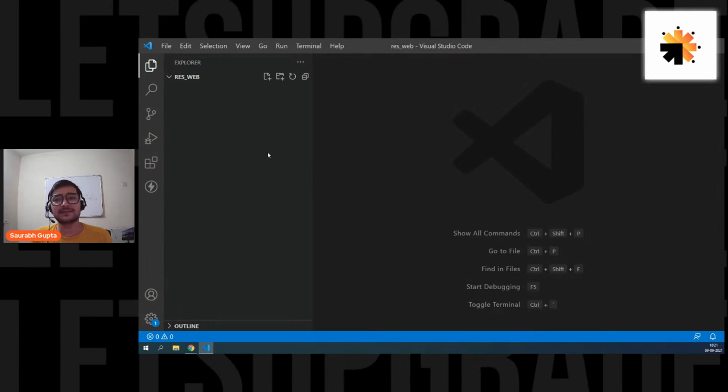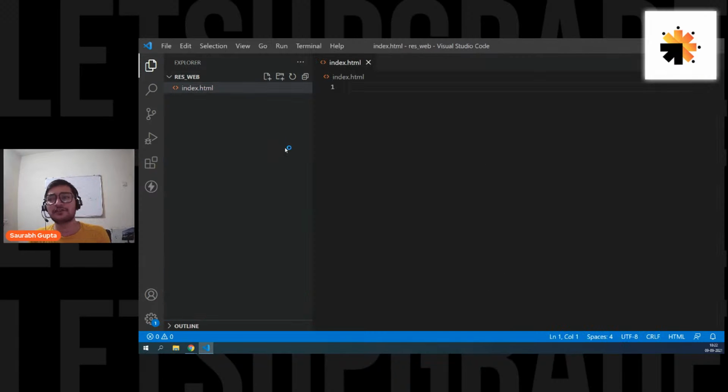Okay, now guys, let's move ahead. First things first, let's do a normal thing. Let's create an HTML file and a CSS file. Yes, Nitish, Atom is also a good editor. I have used it for some time in the past. So let's create a file named index.html, which will be our HTML file, and a new CSS file we'll call index.css.